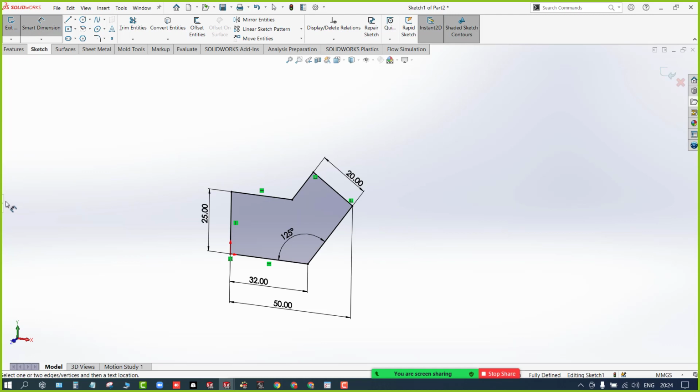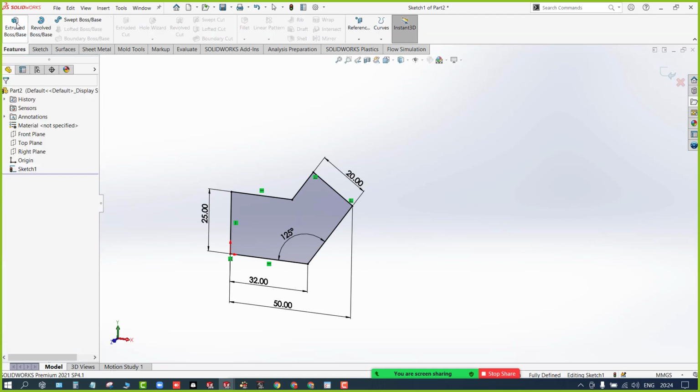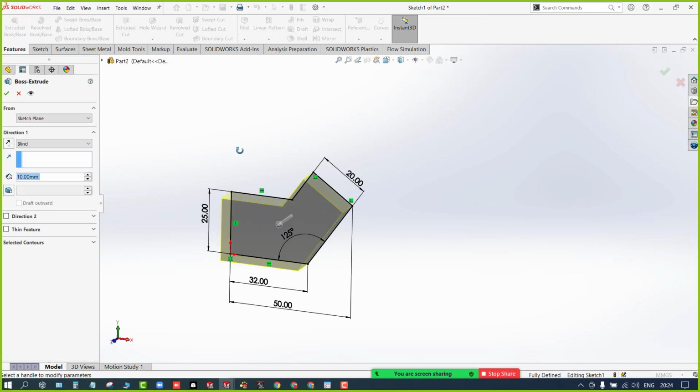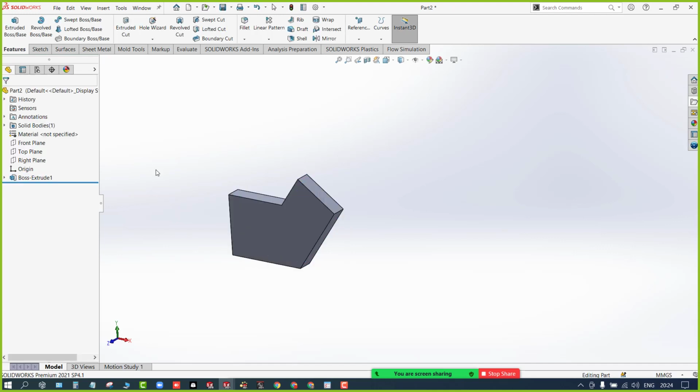Now I can go ahead with the features. Right now I need extrude. You can select the extrude, which means it will add the material. Select this and define the thickness. Here there are many options. Right now I'm going to select blind and I'll define the thickness as 6 mm. Okay, the model is ready.